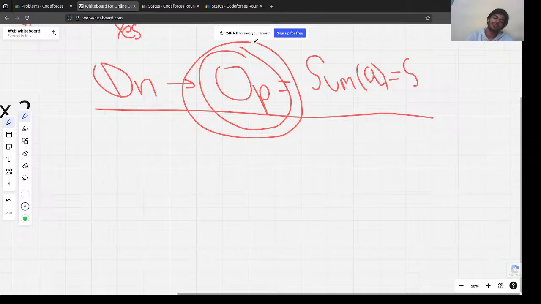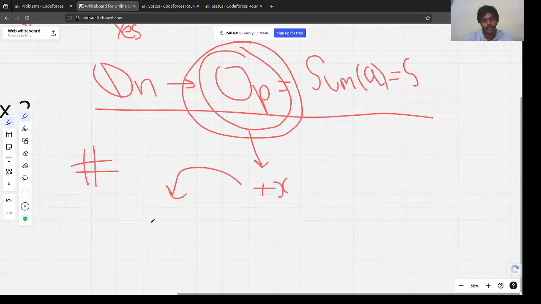Each operation we can only add the element x. And this is our observation 1: it doesn't matter which element we add it to. We can add it to a1 or a2 or any element, and eventually we are going to increase the sum.